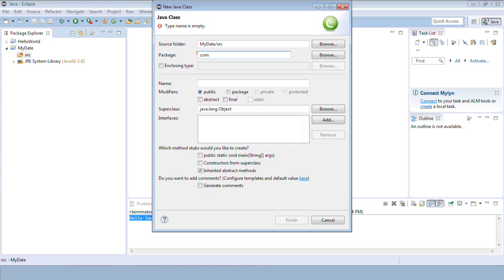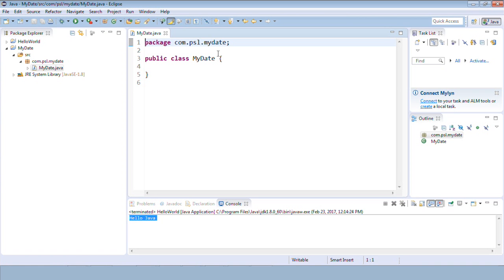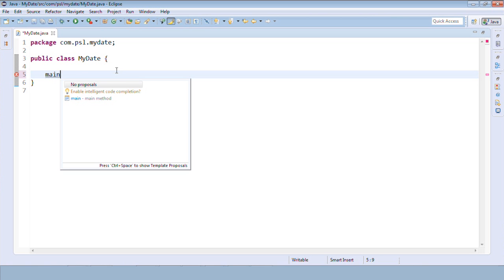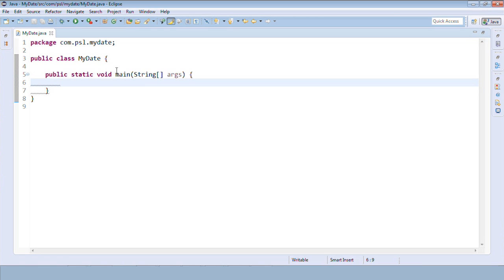So I'll say com.psl.date, type of classes we are gonna store. The class name is my date. I'll maximize this. As we already know, everything starts with a main, so I'll just put public static void main. Eclipse helps us with auto completion as well, so I can use control space for the auto completion.